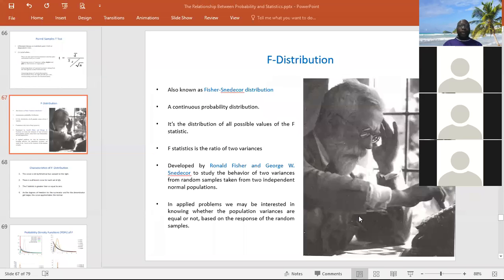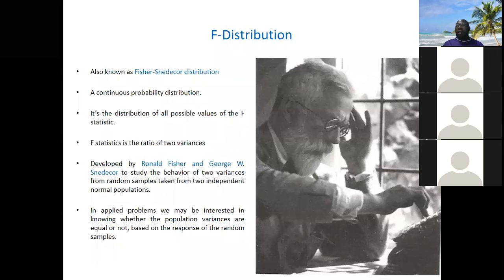So today we'll be looking at the F distribution as a type of continuous probability distribution. We have been discussing probability distributions, and they are divided into two different types: discrete and continuous probability distributions.